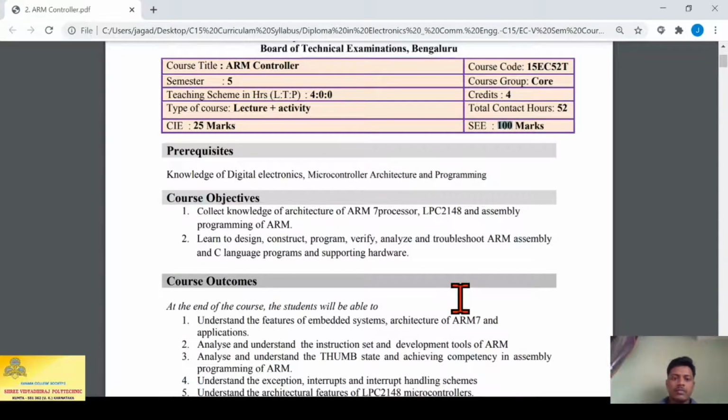At the end of the course, you should be able to gain knowledge of the architecture of the ARM7 processor, LPC2148, and assembly programming of ARM. The second point, to learn to design, construct, program, verify, analyze and troubleshoot ARM assembly and C language programs and supporting hardware. So by the end of the semester you should be able to achieve these two objectives.